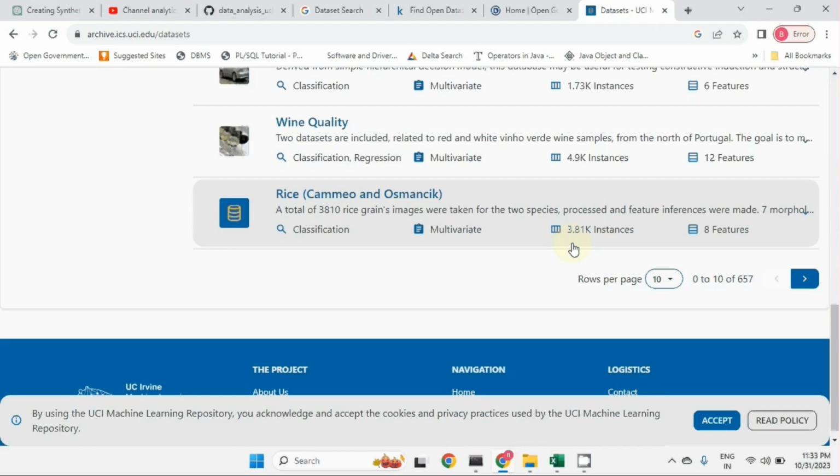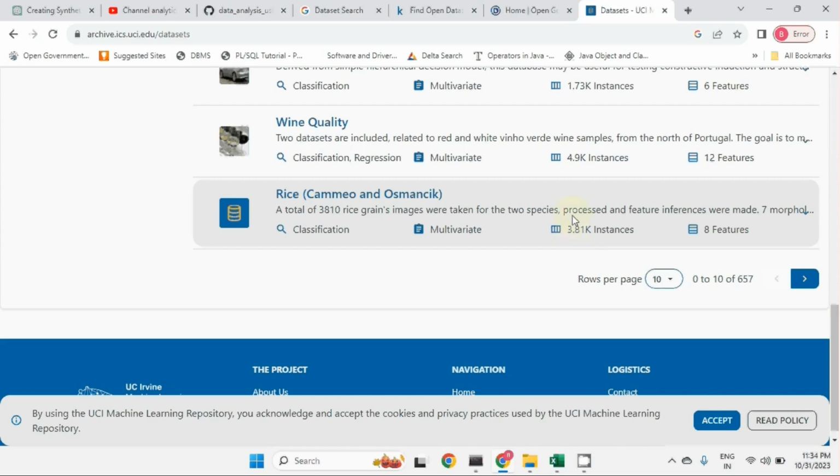Nowadays, in the majority of companies, datasets are available. But still, there are a few companies where datasets are not available, so they are still in the process of collecting or generating the data. So in this video, we are going to learn what synthetic data is, why synthetic data is important, and how we can generate synthetic data.